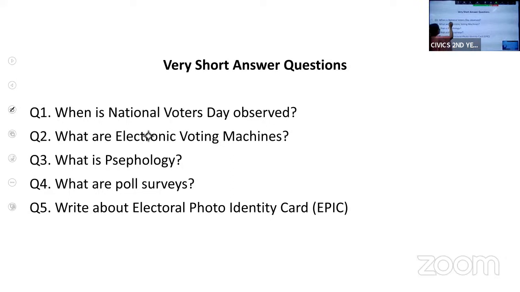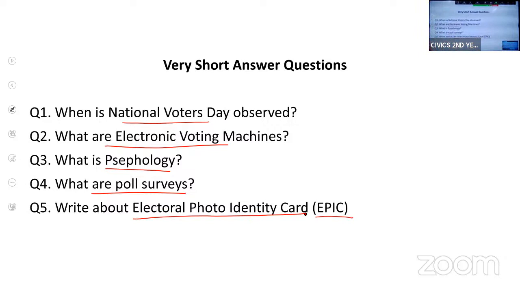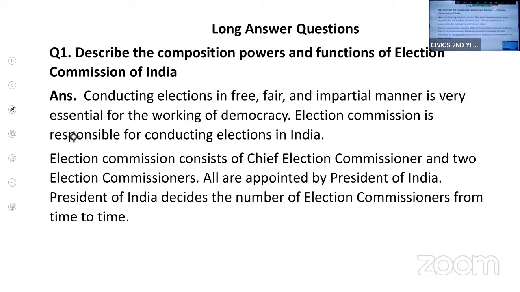Then coming to VSAQs, you have only 5 VSAQs. That is, when is National Voters Day observed? What are EVMs, electronic voting machines? What do you mean by psephology? What are poll surveys? And what is EPIC? EPIC means Electoral Photo Identity Card. Sometimes they'll ask you what is EPIC, or they'll ask you the full form, that is Electoral Photo Identity Card. So these are the important questions from this chapter. So let us quickly start with the first LAQ, that is powers and functions of Election Commission.